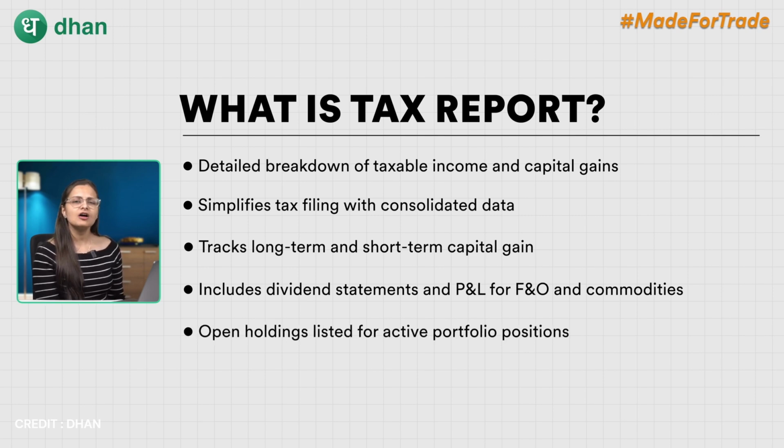For scrips still available in your portfolio, instead of a specific date, it will be listed as open holdings, since the position is still active and is still available in your portfolio. An example or a use case for it is, if you have earned rupees 1 lakh in long-term capital gains and rupees 20,000 in dividends, the tax report will categorize this for tax filing.